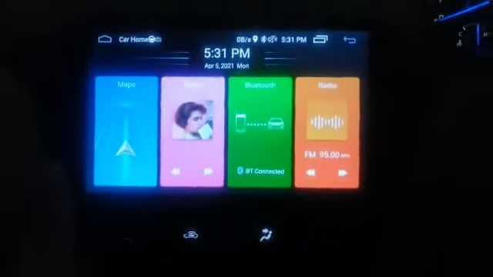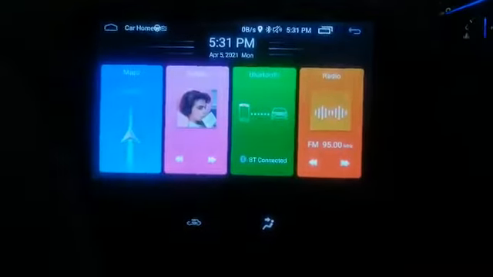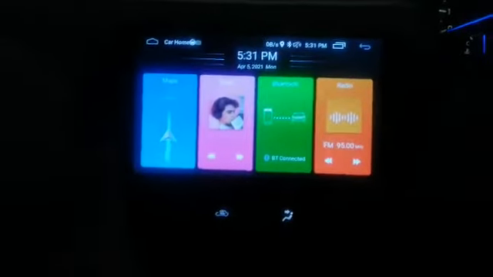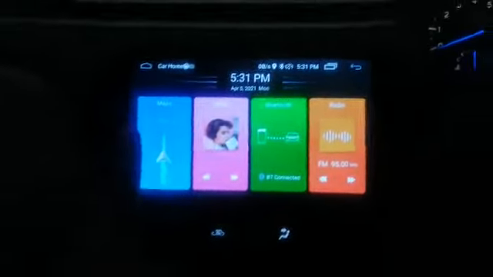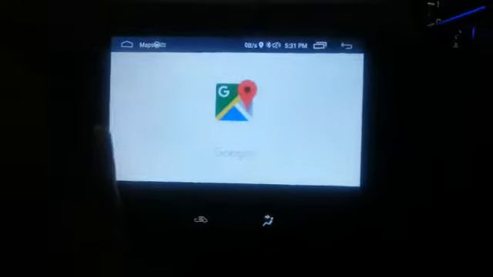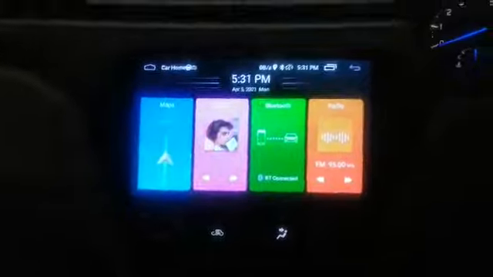So we have four widgets on the screen: maps, music, Bluetooth, and radio. If you click maps, we need internet, and I haven't connected it correctly. Then we have the music widget, which takes you directly to the music screen.